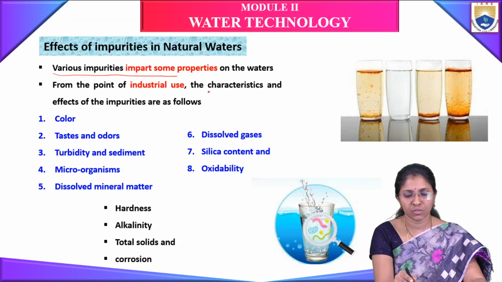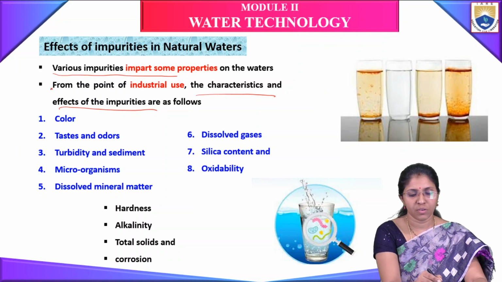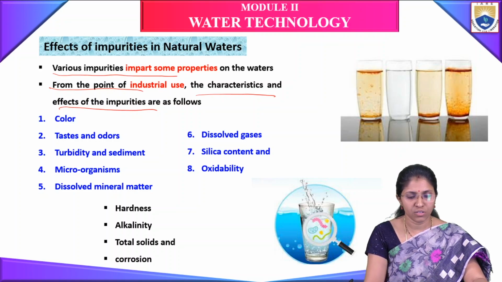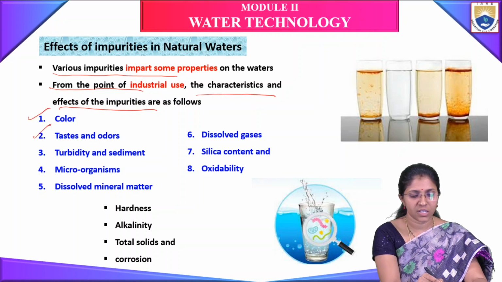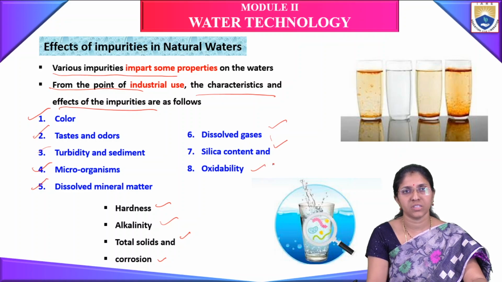From the point of industrial use, the characteristics and effects of the impurities are as follows. First one is color. Second one is taste and odors, third is turbidity and sediment, fourth is microorganisms, dissolved mineral matter in the form of hardness, alkalinity, total solids and corrosion. Sixth one is dissolved gases. Seventh one is silica content. Eighth one is oxidability. These are the impurities which are present in the natural water.